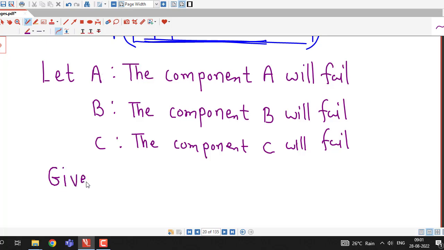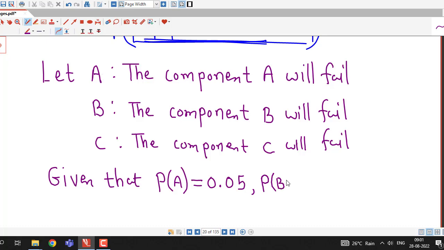So we first write down the information about the probabilities of these three events. For component A, the probability is 0.05. It is given that the probability of A's failure is 5%. Similarly, for component B, it is 15%. Therefore, probability of B is 0.15. And for component C, it is 10%. Therefore, probability of C is 0.10.